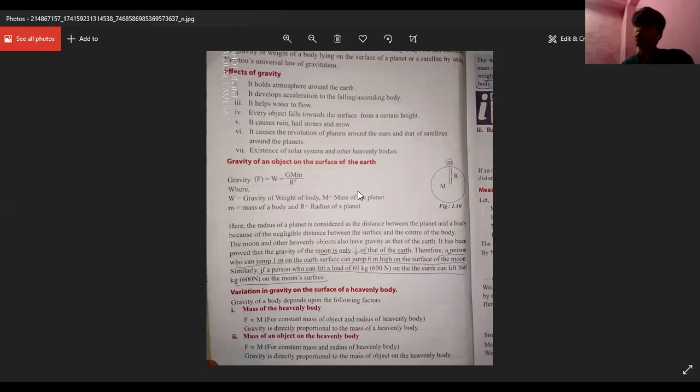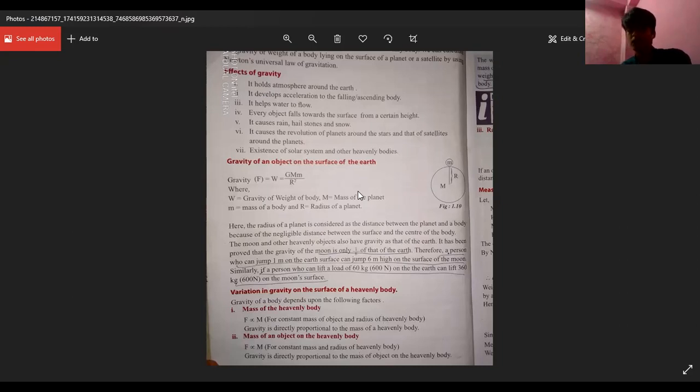So let us compare a bus and a car, and they have got different mass. The bus obviously has more mass. So the bus will be attracted with more gravitational force, and the car will be pulled with less gravitational force. And similarly, it depends on the radius.